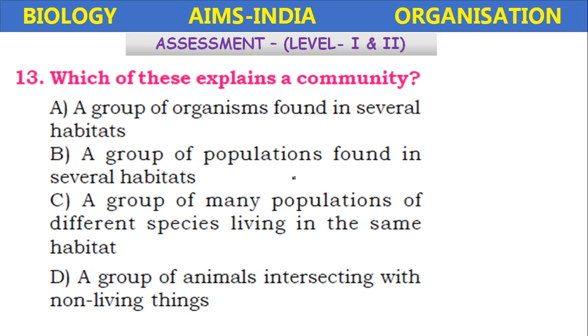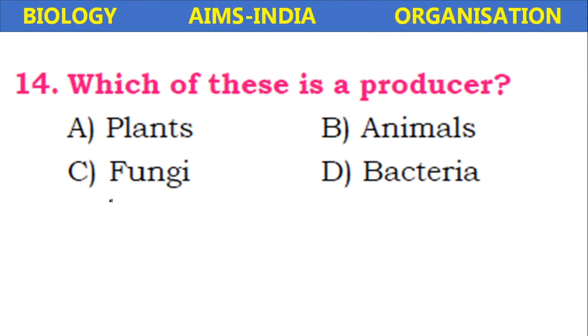A group of organisms found in several habitats, a group of populations found in several habitats, a group of many populations of different species living in the same habitat, or a group of animals interacting with non-living things. So it is a group of many populations of different species living in the same habitat.